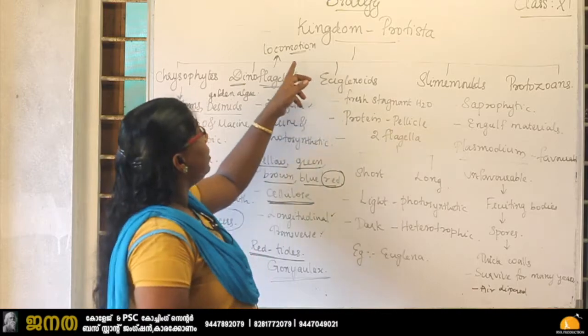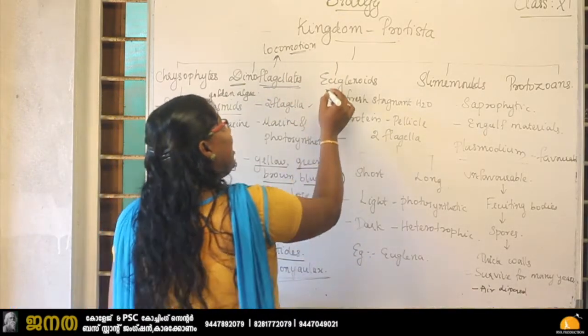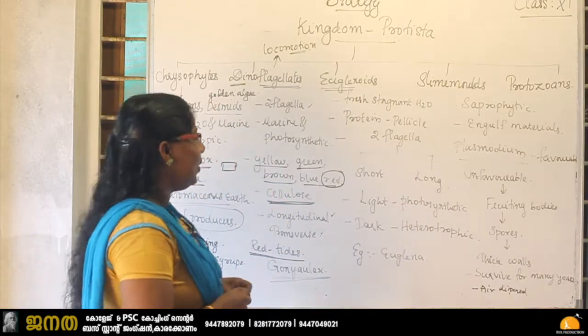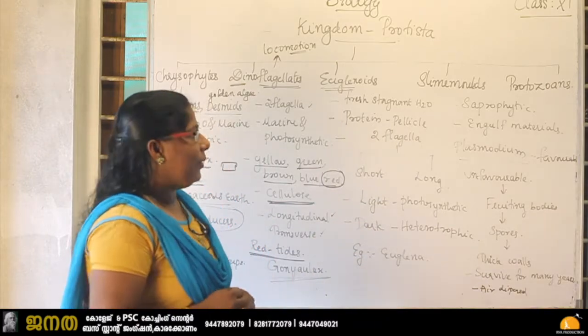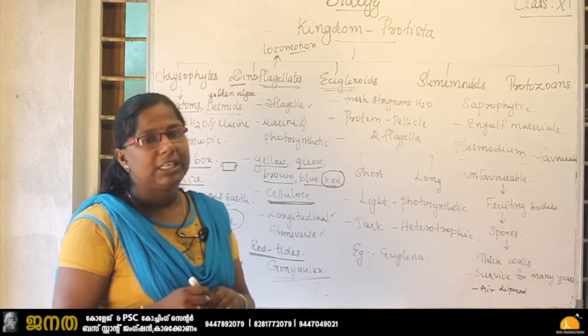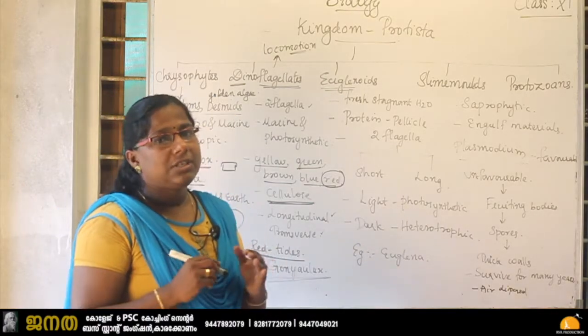The third category that comes under the kingdom Protista is euglenoid. From the name itself we can find out the organism, right? Euglena is one of the organisms which comes under the euglenoids. So what about the characteristics? First one, they are present in fresh stagnant water. Fresh water, and it's stagnant water.